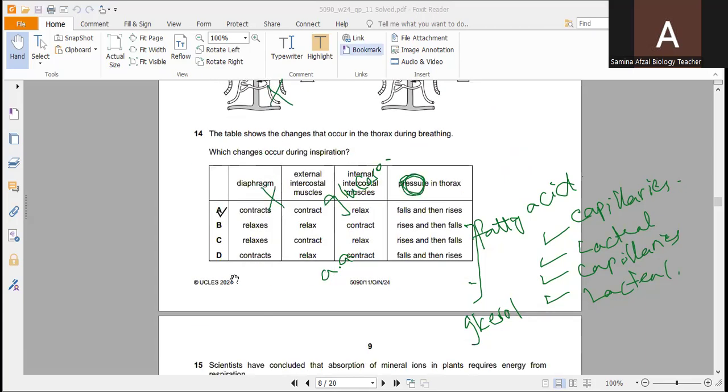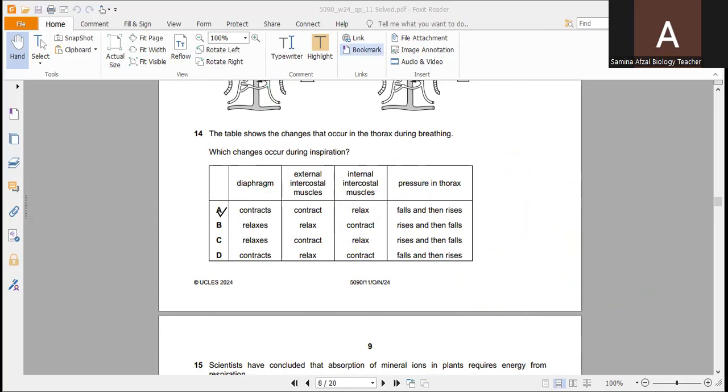Question number 40. Here you can see the table shows the changes that occur in the thorax during breathing. Which changes occur during inspiration? That is, when we breathe in, the diaphragm always contracts.